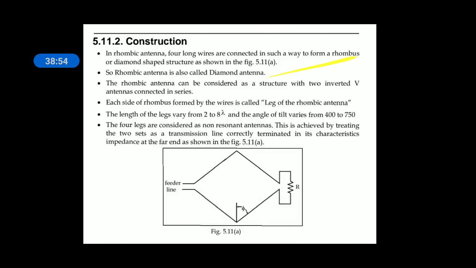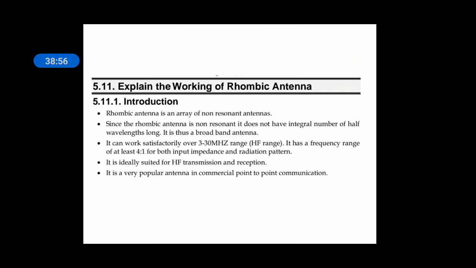So till now we discussed the need of array, need of folded dipole, types of arrays, broadside array, end fire array, and rhombic antenna. For broadside array, the radiation pattern is perpendicular to the axis of the antenna, whereas in end fire array it is along the axis of the antenna.